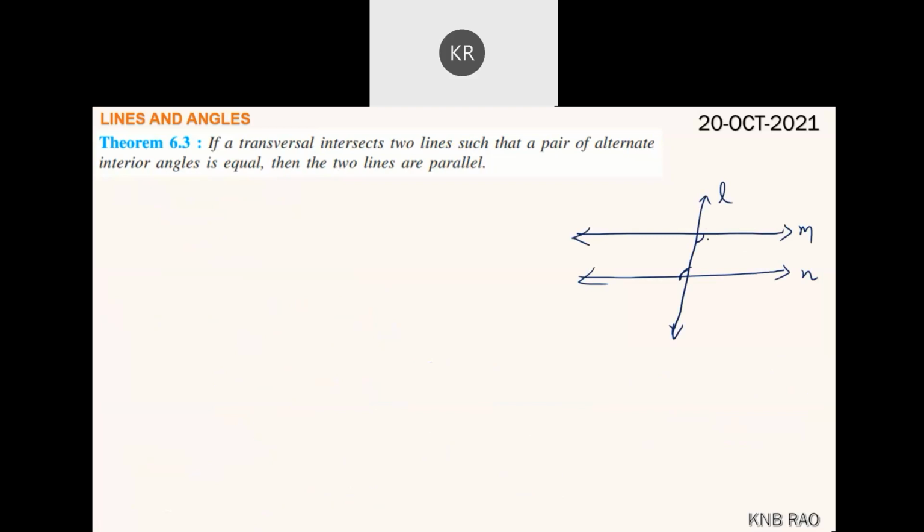If these angles are equal, if angle 5 equals angle 6, we need to prove that M is parallel to N. Why is it tough? According to axiom 6.3, if a pair of alternate interior angles are equal... Is it easy or tough?